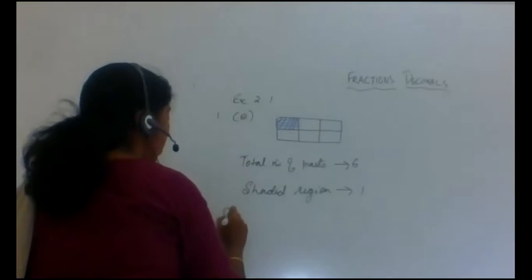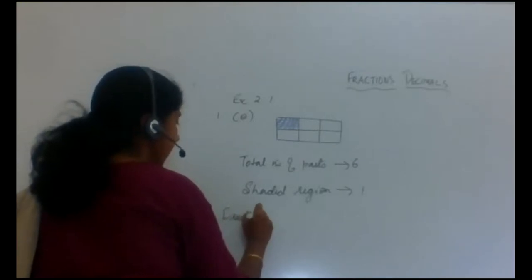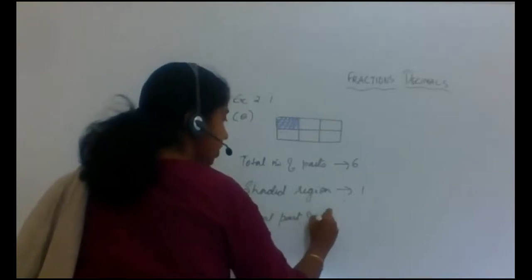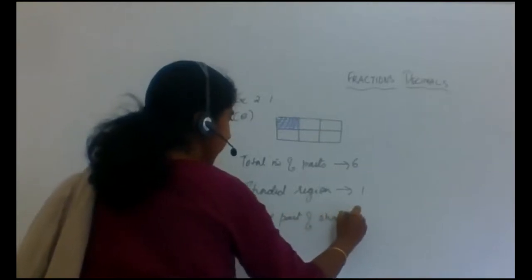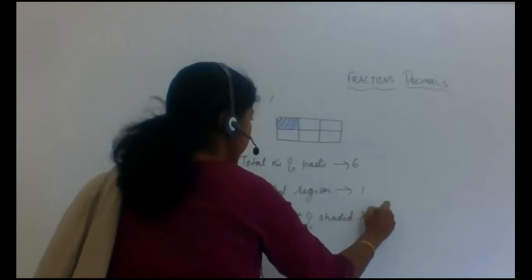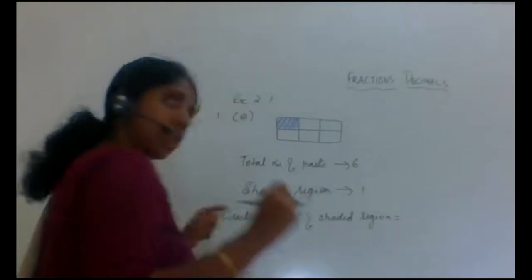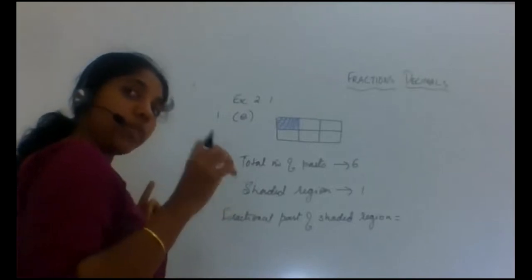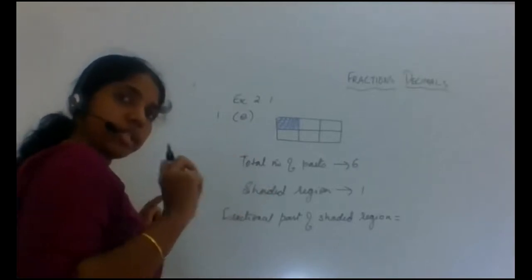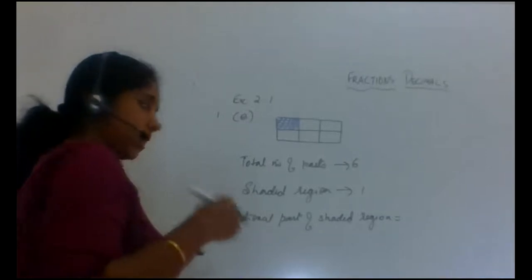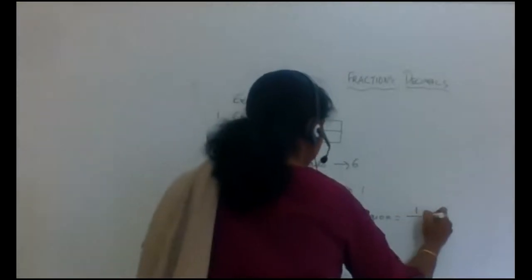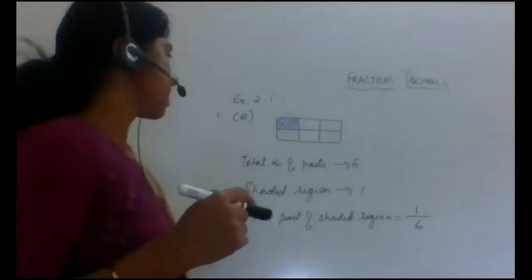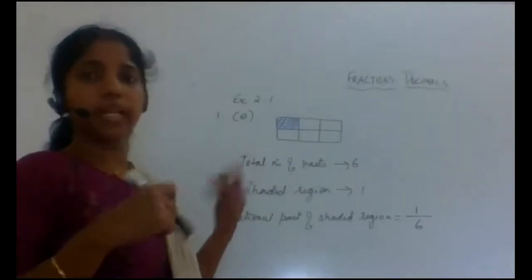Therefore, the fractional part of the shaded region will be how much? Yes, we know how to write it, because it is the number of parts considered divided by the total number. So considered is 1, total is 6. So it is 1 by 6. So this is how we represent the diagram.